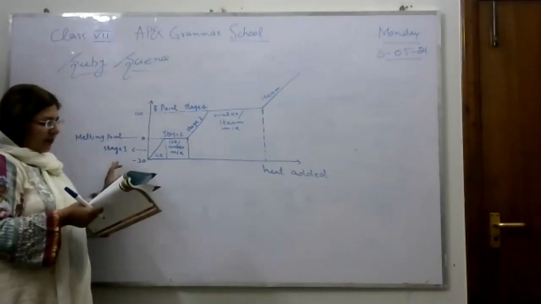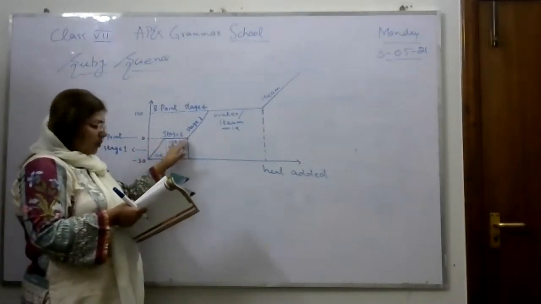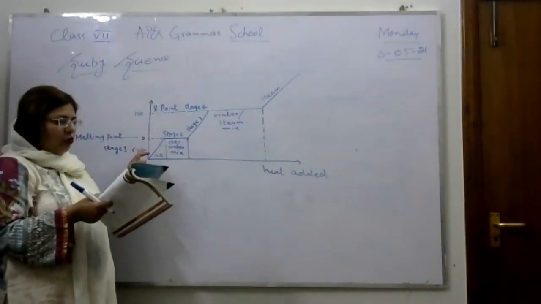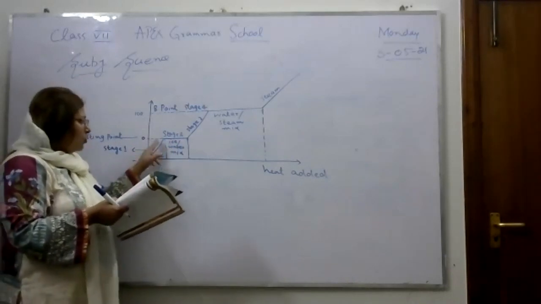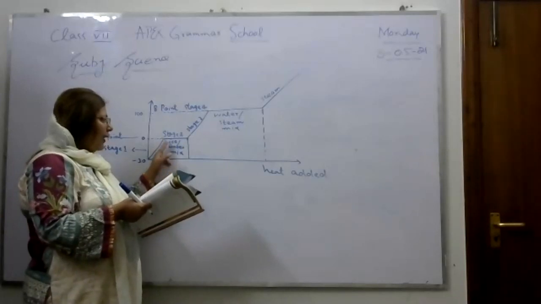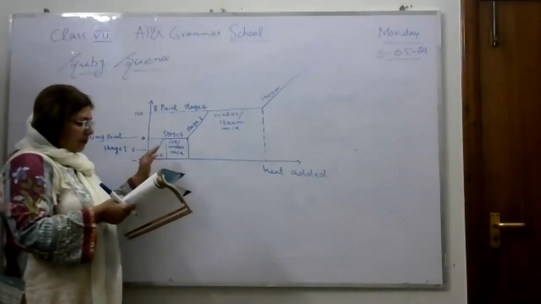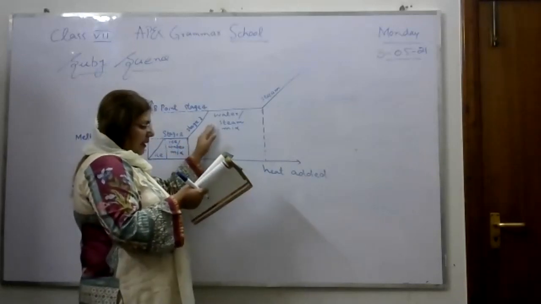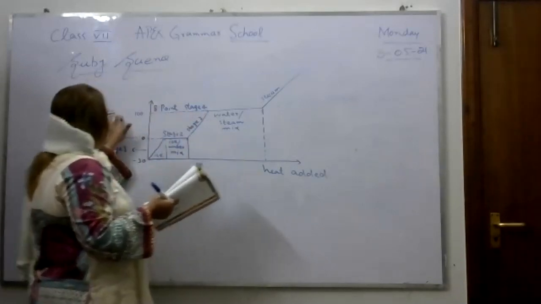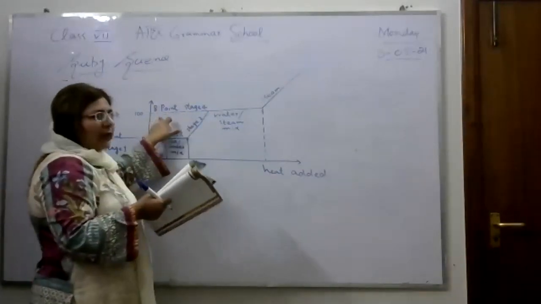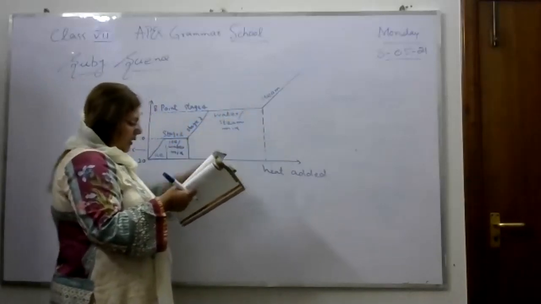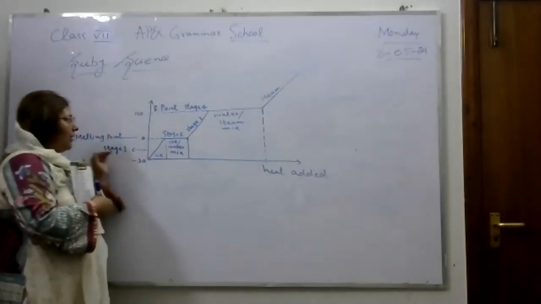Then stage 2 has a very little temperature rise. The heat energy is being used to allow water molecules to break away from their fixed positions. So at this stage, the ice cubes break off and convert into water. In stage 3, the heat energy is rising and the temperature goes up to 100 degrees centigrade. 100 degrees centigrade is the boiling point of water, and after that it will convert into steam. So this is a very simple graph.